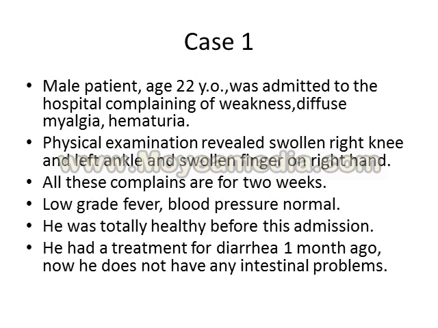On physical examination, there was a swollen right knee and left ankle with limitation of motion, and he also had a swollen finger on the right hand, a diffusely swollen finger, which means this can be dactylitis. We have also a picture, so we'll discuss it later.